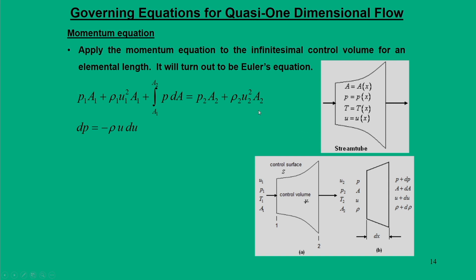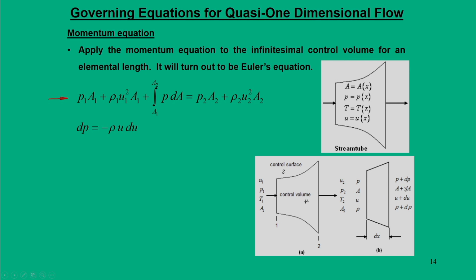So, moving further, this is how we get the first equation in the integral form. What we have to revisit is the concept that we are dividing this entire control volume with small elemental length dx or elemental area dA, and the area changes from A to A plus dA.